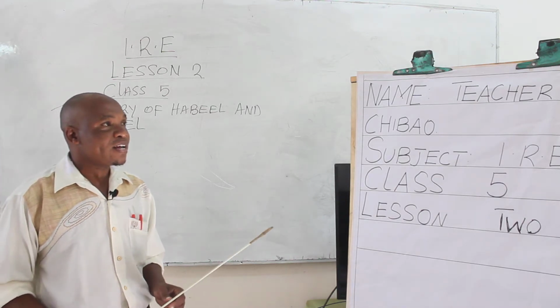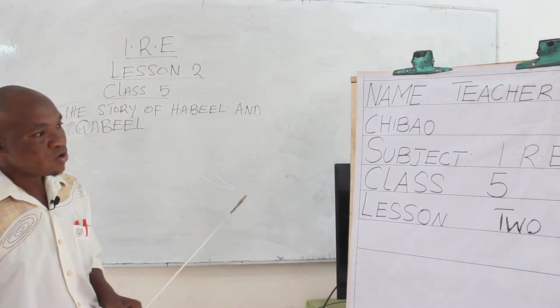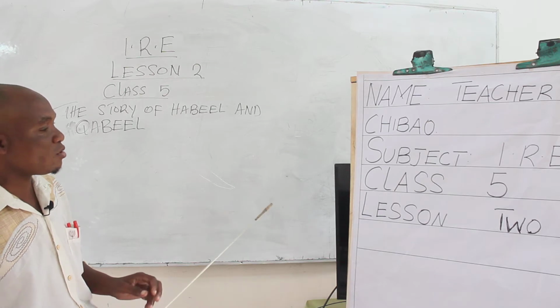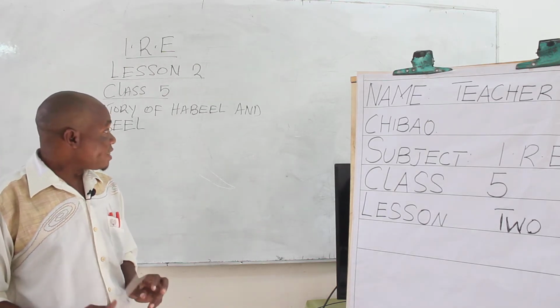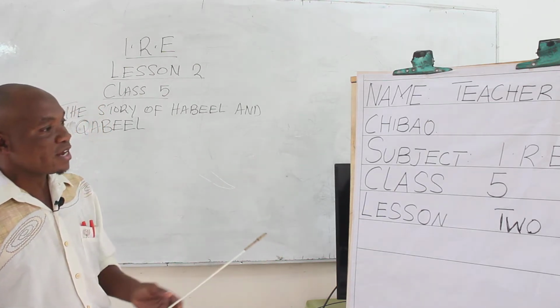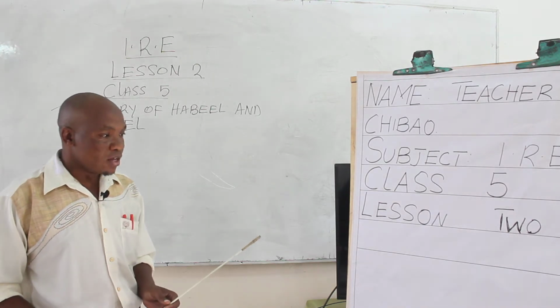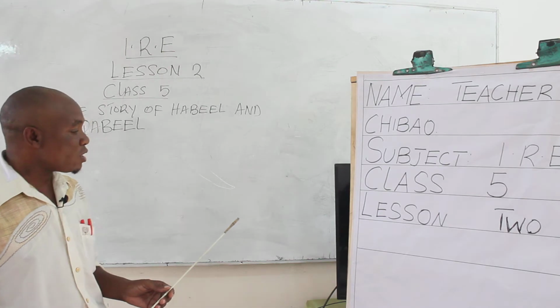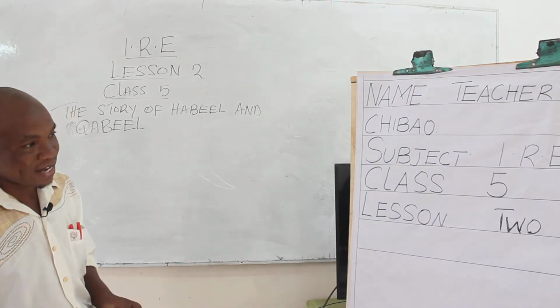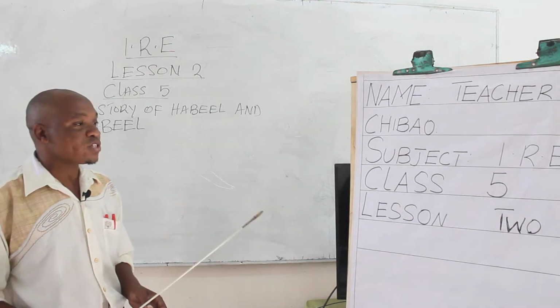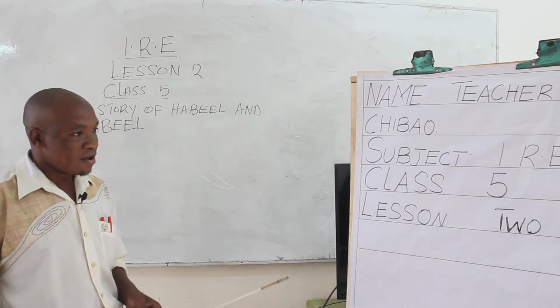Now, before that, in our previous lesson, we discussed the creation of Nabi Adam. We saw that after he had been created, he asked Allah to give him a partner. And the partner that was given was Hawa.